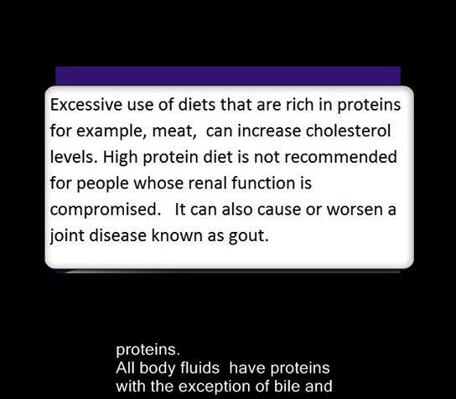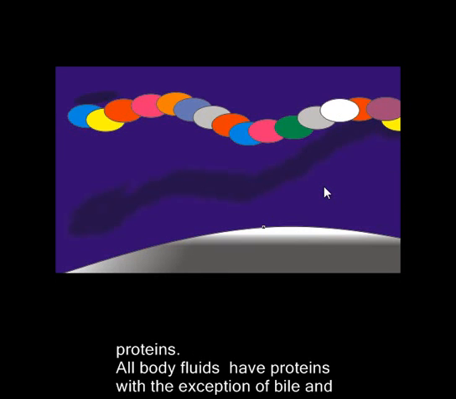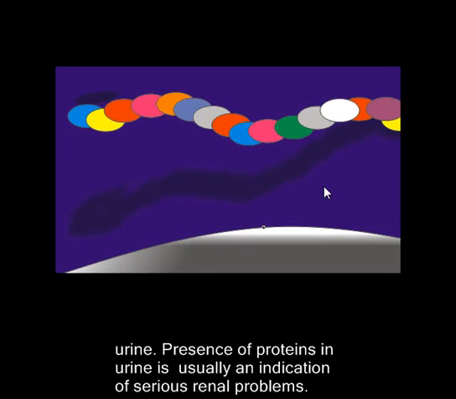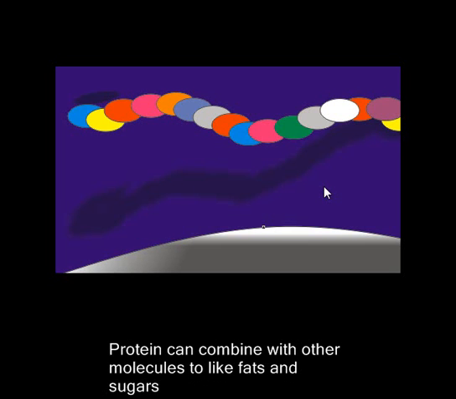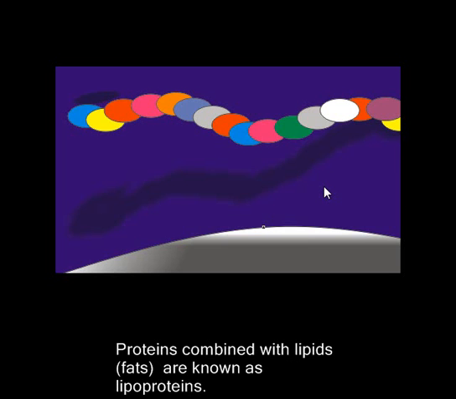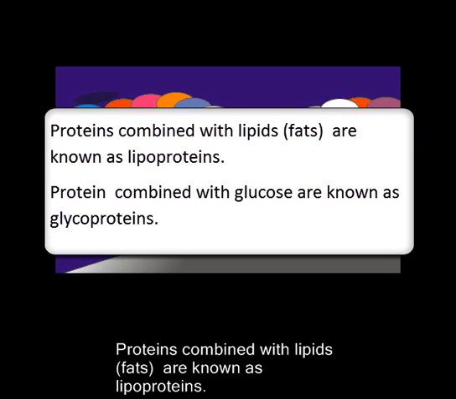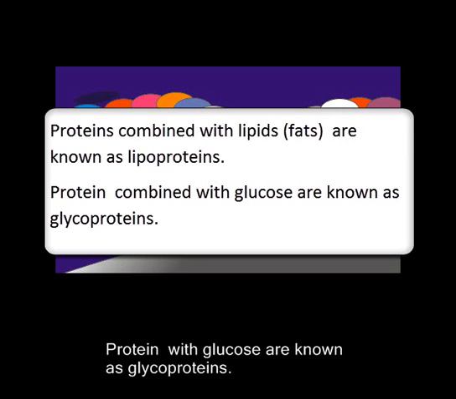All body fluids have proteins with the exception of bile and urine. Presence of proteins in urine is usually an indication of serious renal problems. Proteins can combine with other molecules like fats and sugars. Proteins combined with lipids are known as lipoproteins. Proteins combined with glucose are known as glycoproteins.